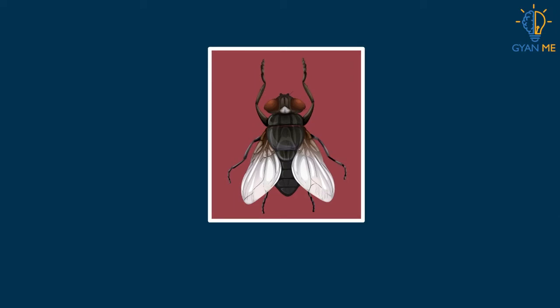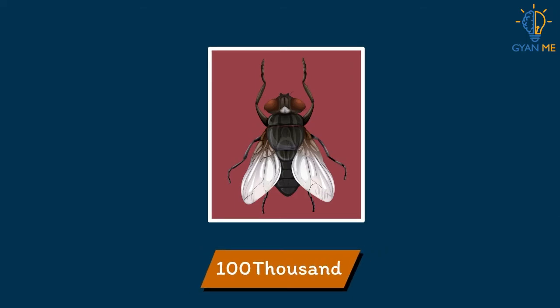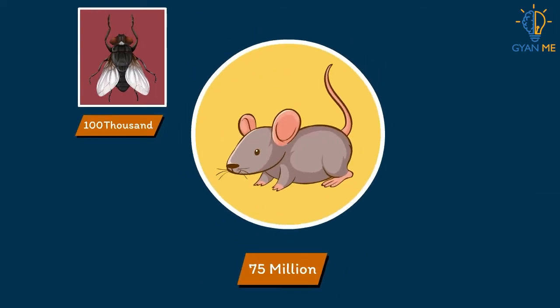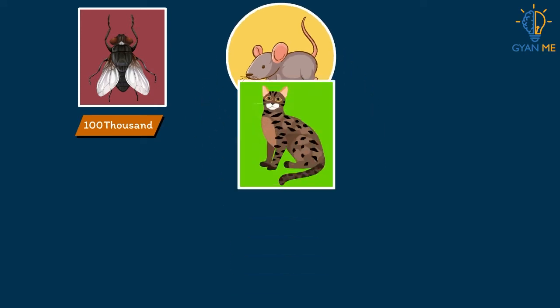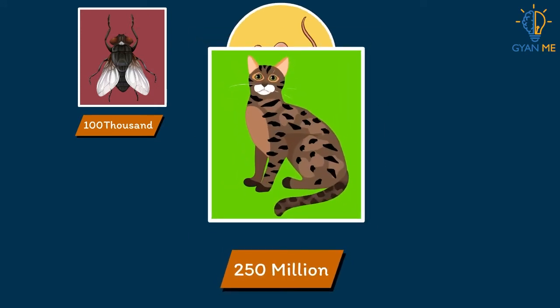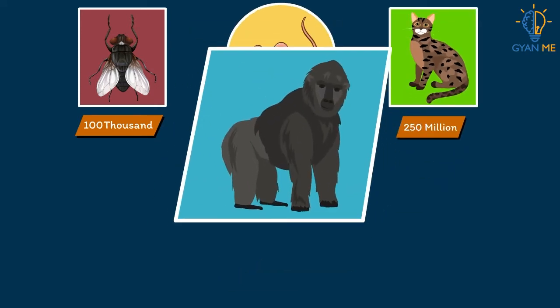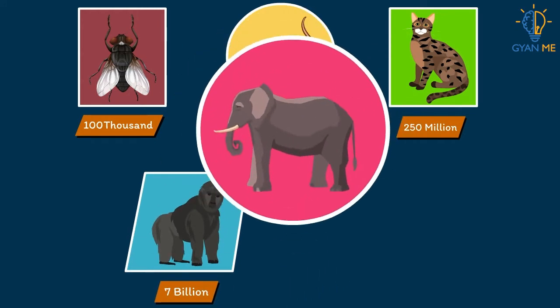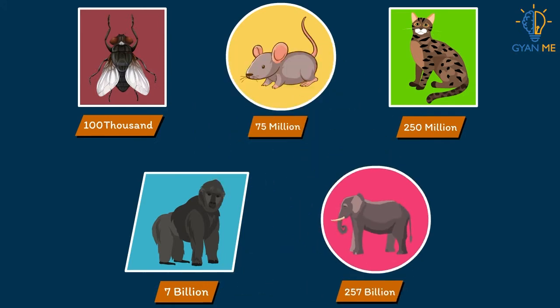Insects like fruit fly have 100,000 neurons. Mouse has 75 million neurons, while cat has 250 million neurons. Chimpanzees have 7 billion neurons in their brain, and elephant's brain consists of 257 billion neurons. Students, this was just for fun.